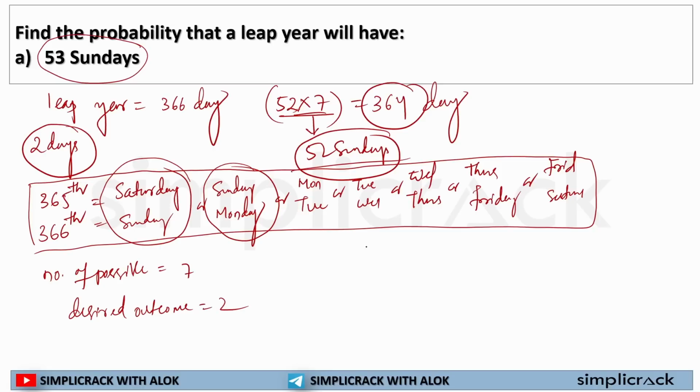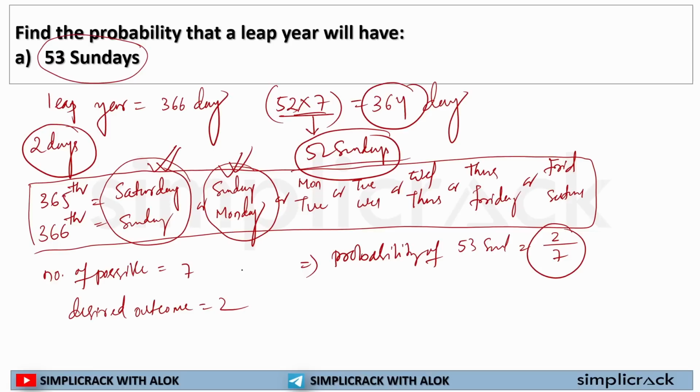So if I have to calculate the probability of 53 Sundays, it will be 2 divided by 7. 2 is my desired outcome, that in these cases Sunday will come, and these are the cases in which the 365th and 366th day will come. So this is how we will be solving the question.